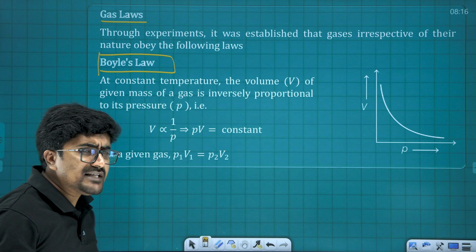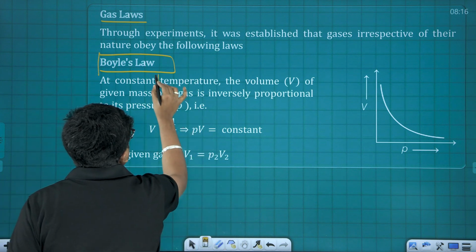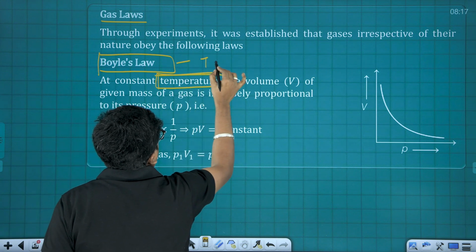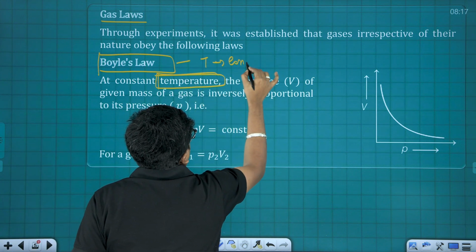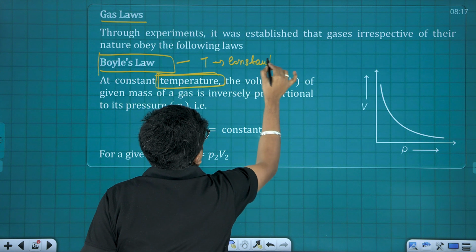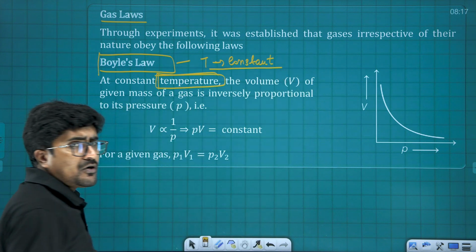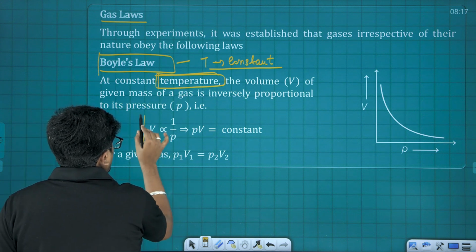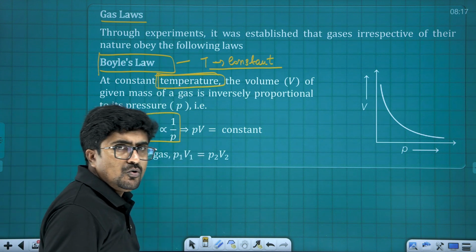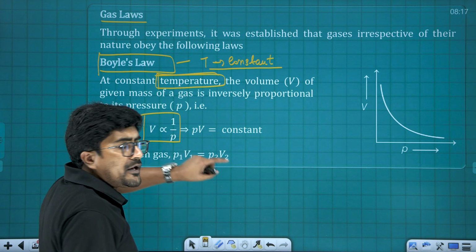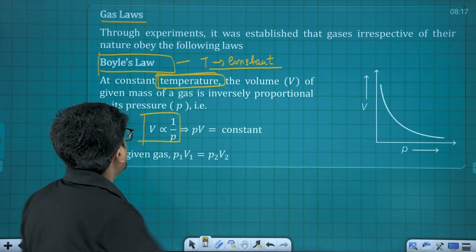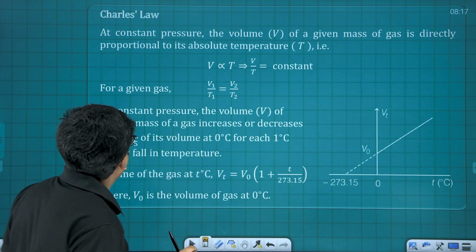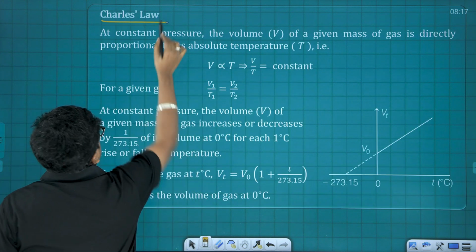Boyle's law says when temperature is kept constant, volume is inversely proportional to pressure, or you can say PV equals a constant. So here in Boyle's law, temperature is what? Constant.